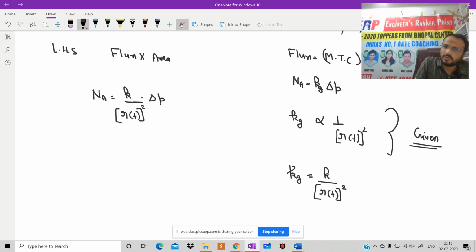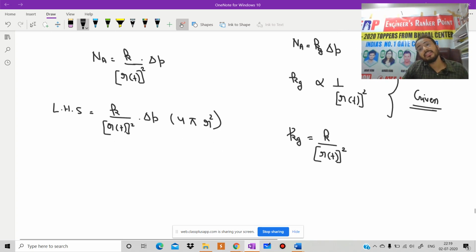Then the left hand side can be written as k divided by r(t) square, delta p into the area, that is 4 pi r square.